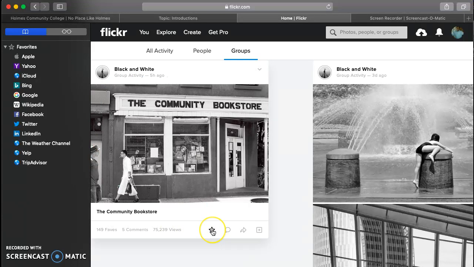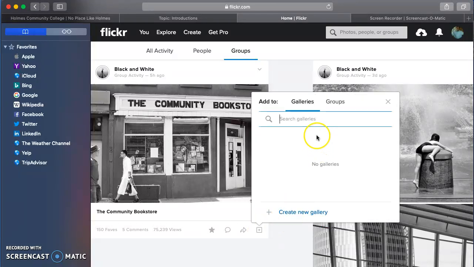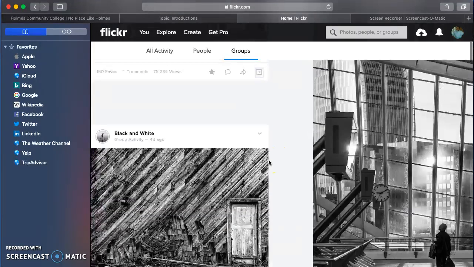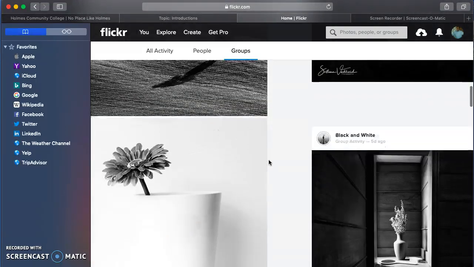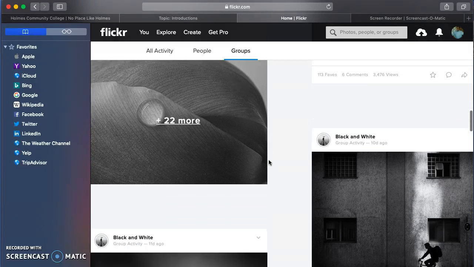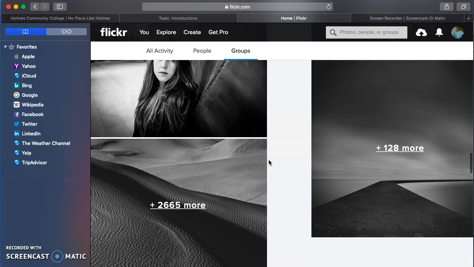And I also liked it. Click this little star. I favorited it. Click this little star, and that's one of my favorites. And I can also share this photo to Facebook or other social media sites. And I can add this to one of my galleries if I wanted to. There's just a bunch of pictures from my group. If I was in multiple groups, it'd be multiple different pictures everywhere. If I follow different people, it'd be a bunch of different pictures and stuff everywhere.